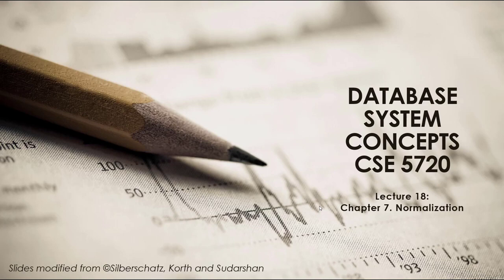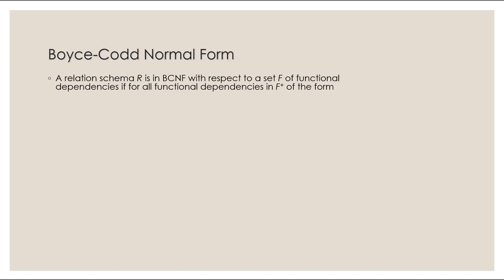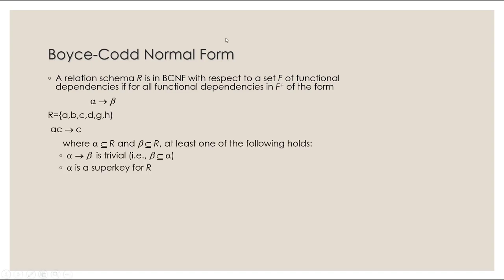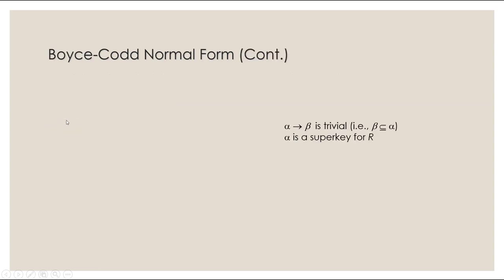We're going to continue on with the normalization topic. So let's talk about forms. The first one is Boyce-Codd Normal Form, short for BCNF. Let's assume that we have R that has A, B, C, D, G, and H.